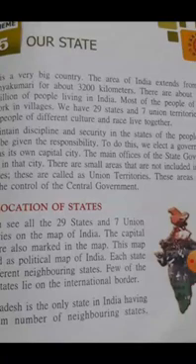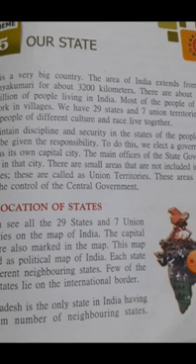Then next, to maintain discipline, peace, and security, we have a government. That means the power of our country is in the hands of a government. It is an elected government. That means it is the duty of the people to select a government through voting, and it is the duty of the government to protect the people of our country, or to safeguard the welfare of the people of our country.